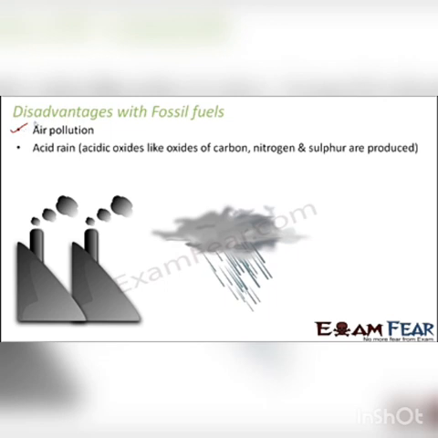Now this acid rain contains a lot of acidic oxides like carbon oxides, nitrogen and sulfur dioxides, and these oxides have a lot of adverse effects, not only on living organisms, but on a lot of other things like monuments. One such classic example of the adverse effect of acid rain is the Taj Mahal. If you look at the shine of the Taj Mahal, it has reduced a lot over the past couple of years, and that has happened due to acid rain.